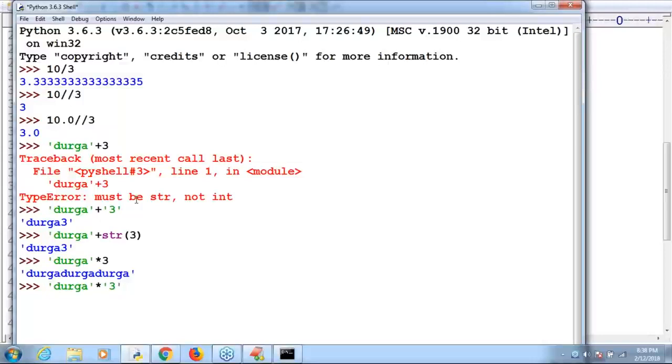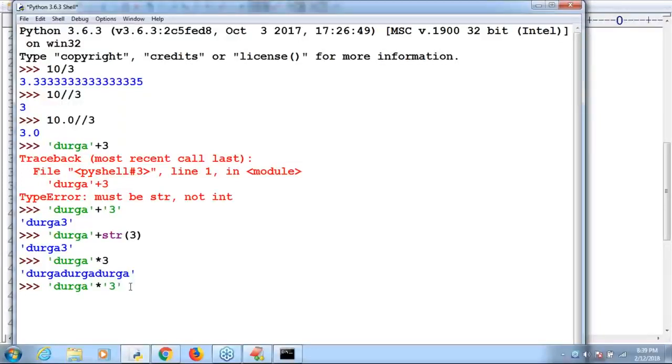If I take it like this, immediately Python will give an error, because the reason is, if you want to apply the star operator for string type, compulsorily one argument should be string and the second argument should be a number, an int value only. Are you getting it? The second argument compulsorily should be an int value only.